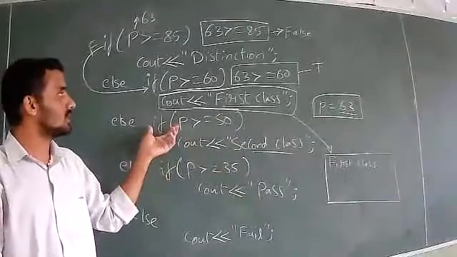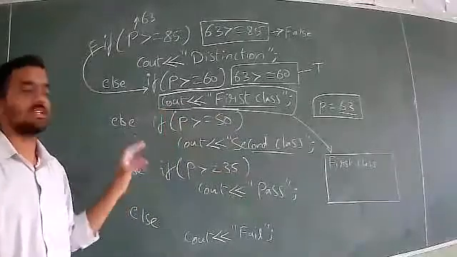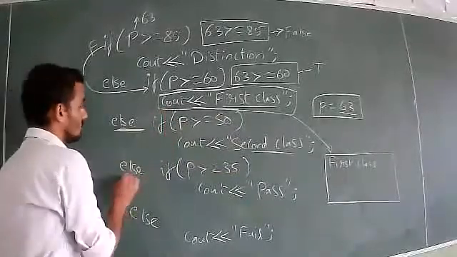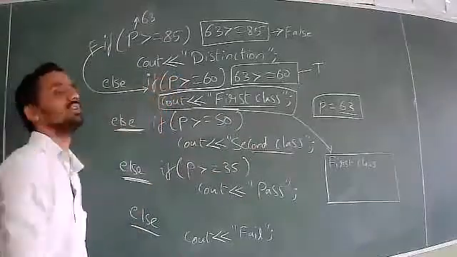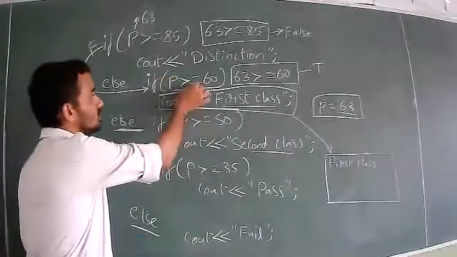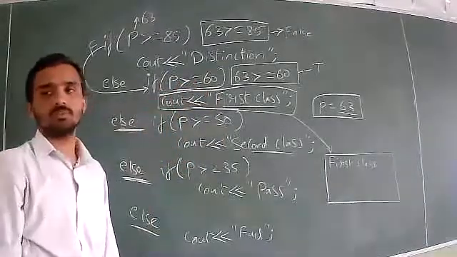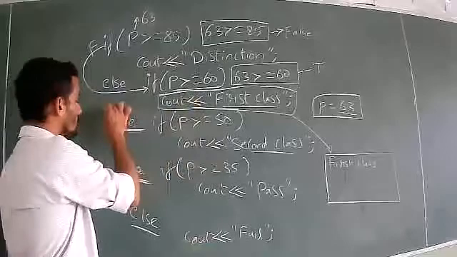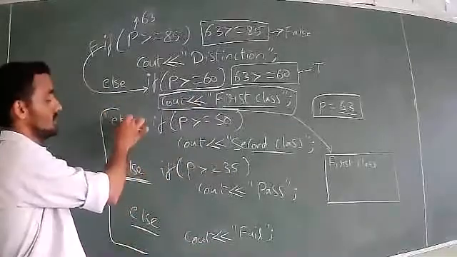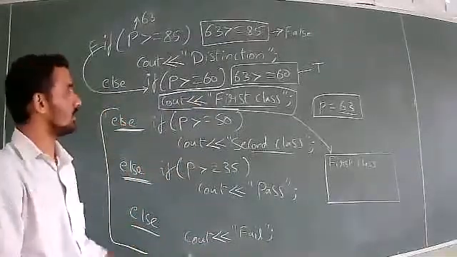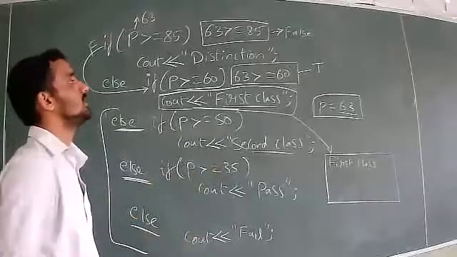So how to understand this: the else block is executed only if the condition is false. If this condition is false, then this is executed. Here, in this example, the condition is true according to the p value. So because the condition is true, you don't consider the last else keyword. It will not execute at all. So first class is printed.